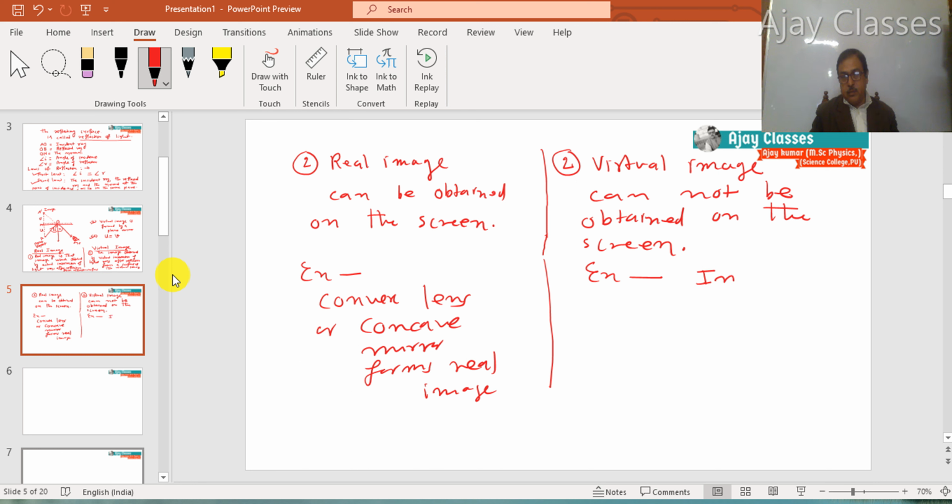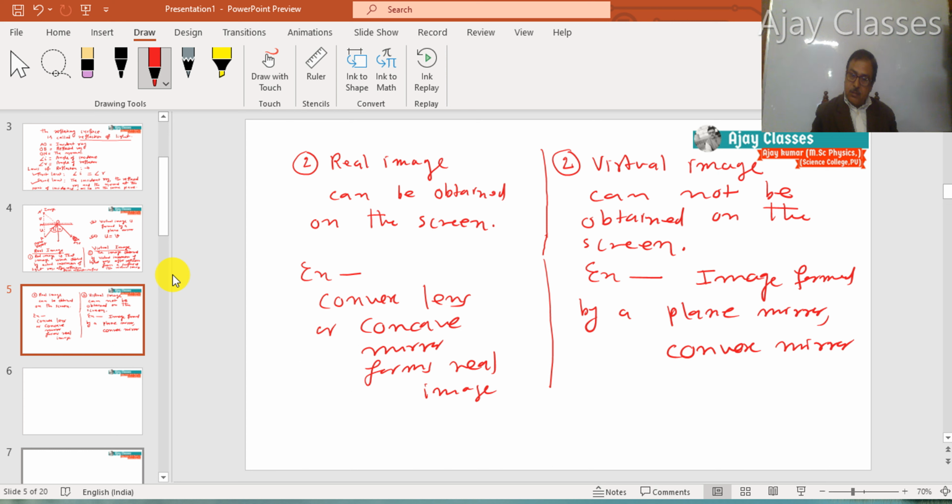The image formed by a plane mirror is the simplest example of a virtual image. It is also formed by a convex mirror and by a concave lens. Concave lens, convex mirror, plane mirror all form virtual images. So these two things are the distinction between the real and virtual image.